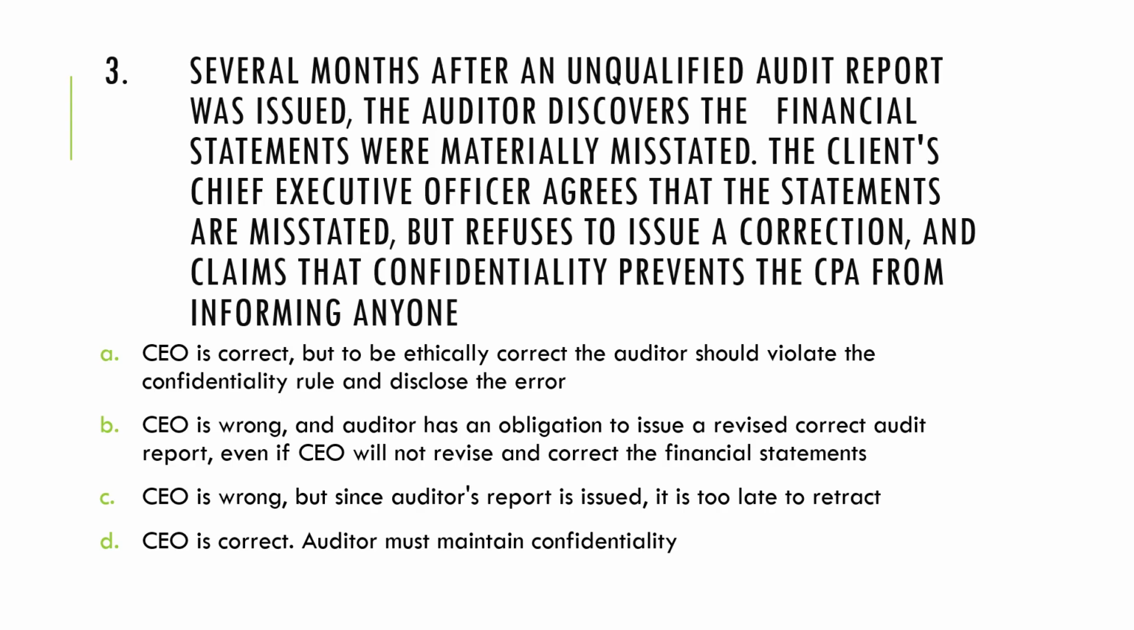In the case of letter C, the CEO is wrong, but since the auditor's report is issued, it is too late to retract, and actually letter C is not correct. The accountant, or in this case the auditor, first requests management and TCWG to prevent further reliance on the report. If they do not take the steps needed to prevent further reliance, then the auditor must seek the advice of legal counsel, because it will now be the auditor who will take those steps to prevent further reliance. So the correct answer to number three is letter B.